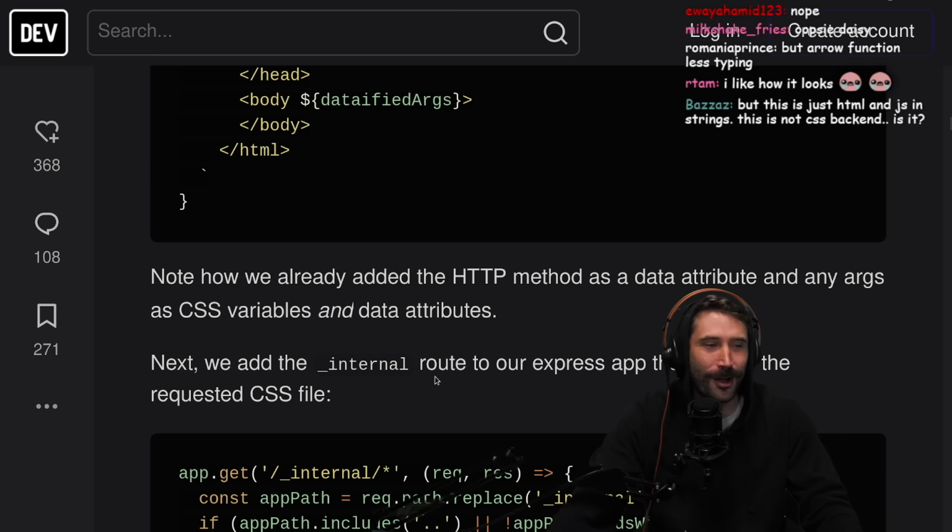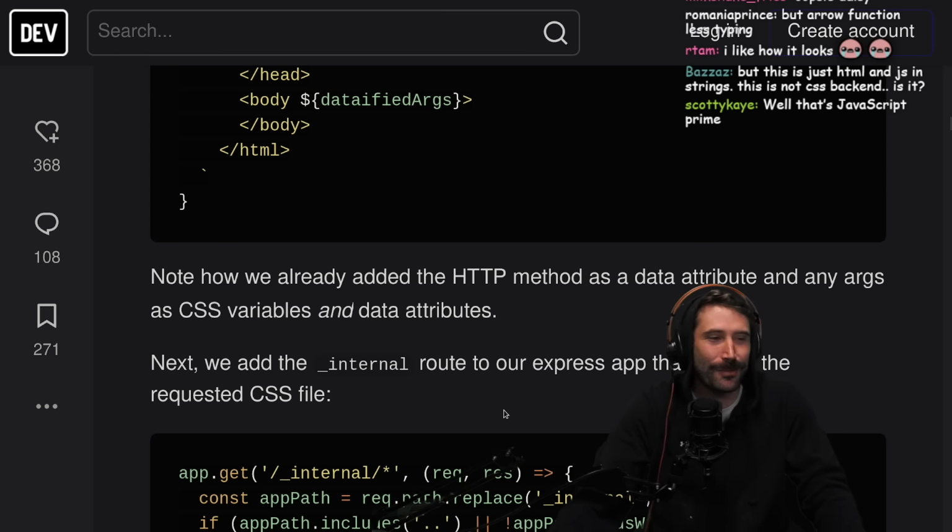I like how it looks. No, you don't. It has way more symbols. Why would anyone want more symbols? I don't get it.